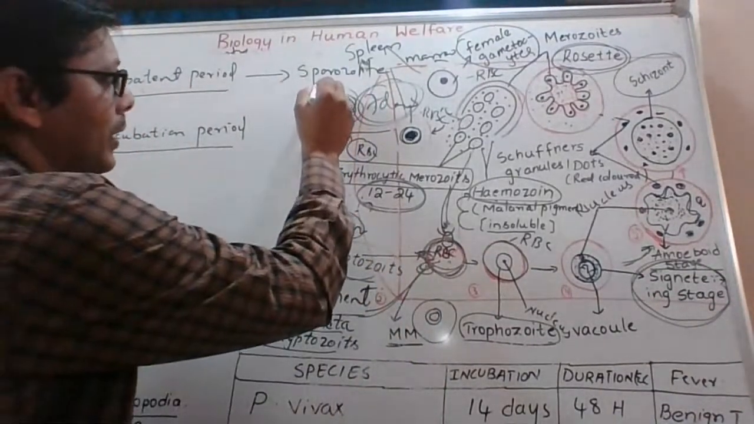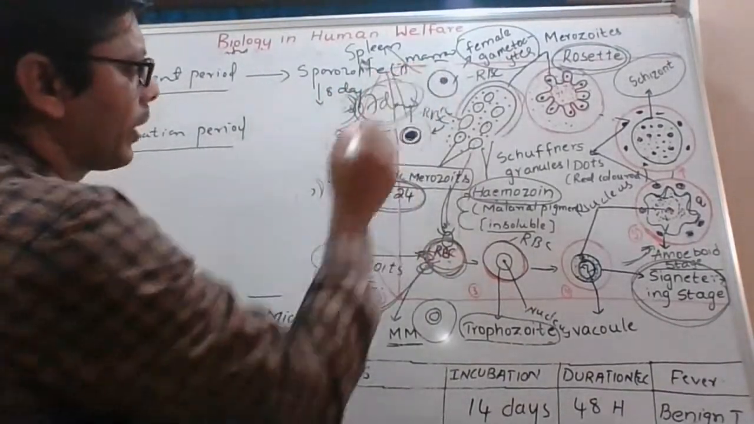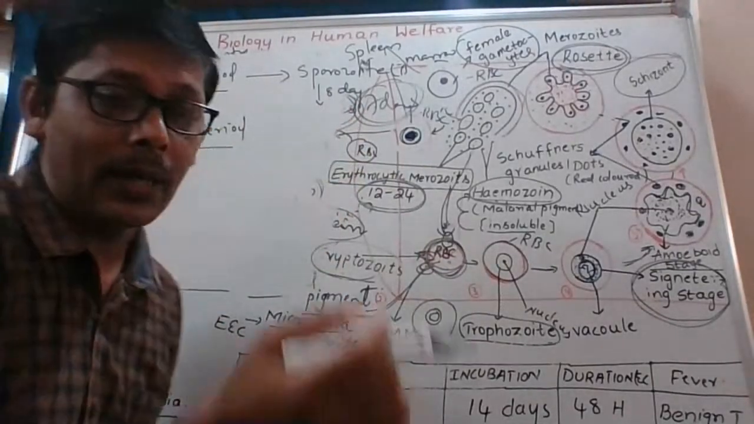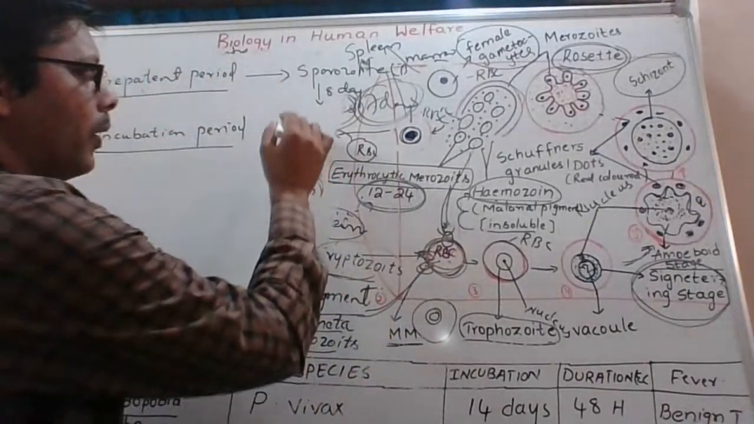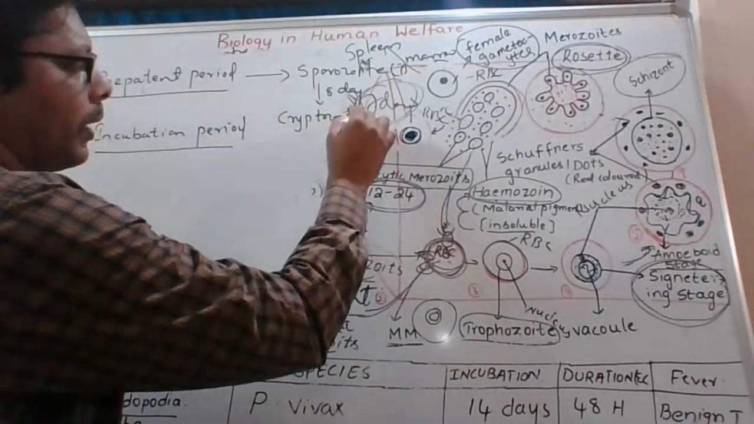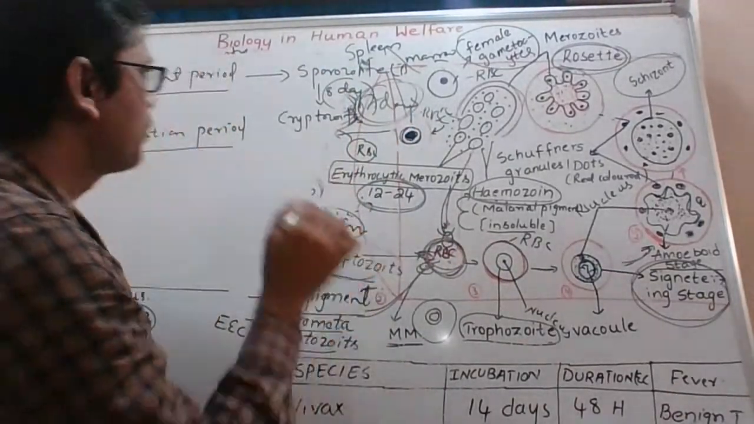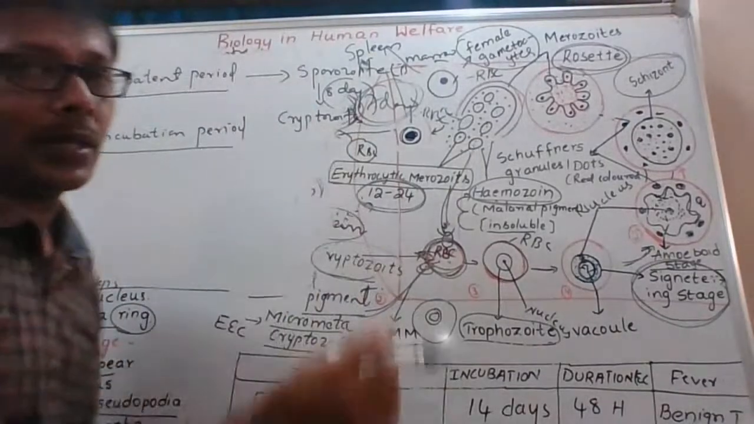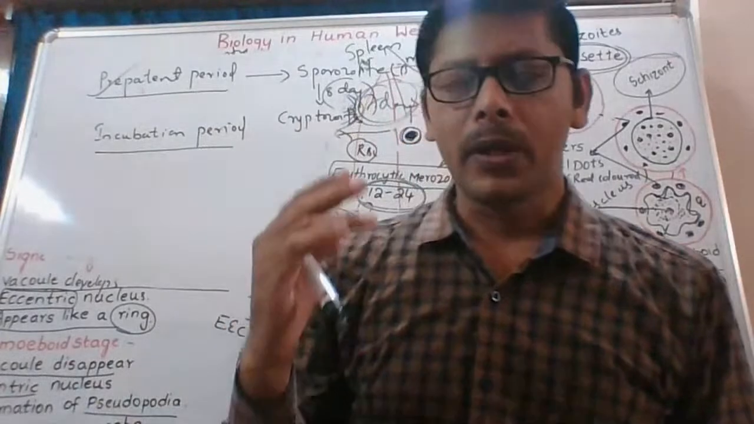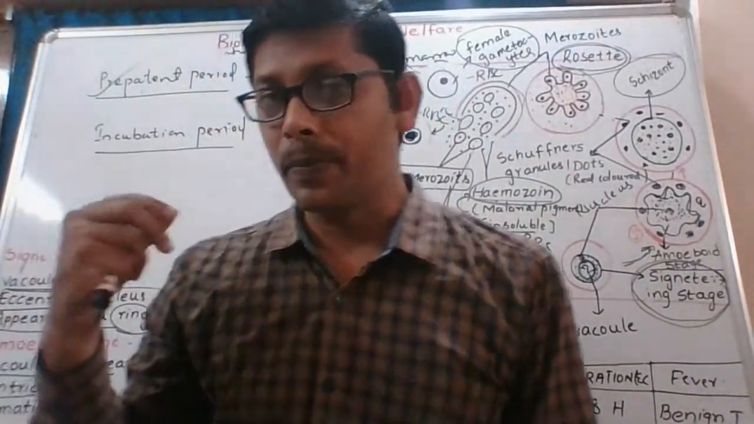And after 8 days, first the sporozoite entered our blood when the mosquito bit. After 8 days again it enters into the blood in the form of cryptozoites. During these 8 days it is in the liver cells. Okay, this period is called pre-patent period. Pre-patent period is 8 days. That means the pre-erythrocytic cycle duration is the pre-patent period.